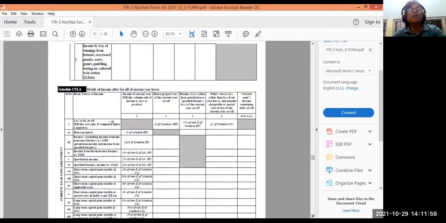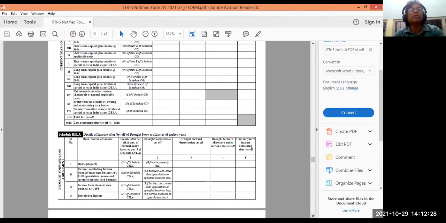And then income from CYL. What is it? Details of income after set off of current year losses. Set off, carry forward, all these things you have learned now. Set off of losses, carry forward losses. After you set off the current year losses, that will be coming here. Details of income after set off and carry forward will all be put here.